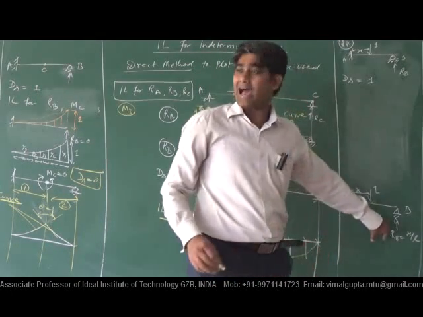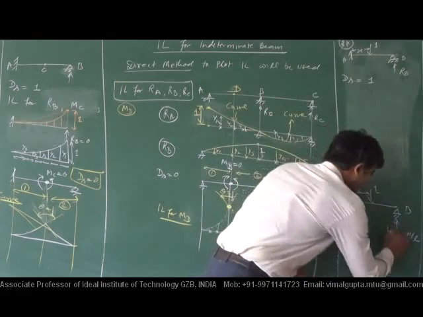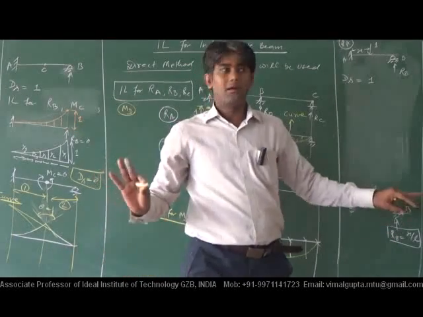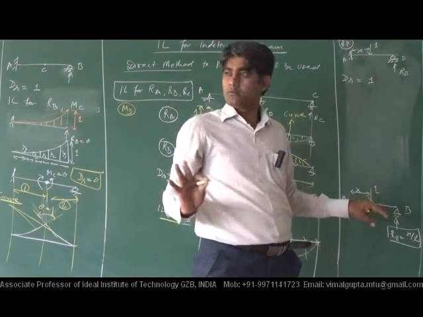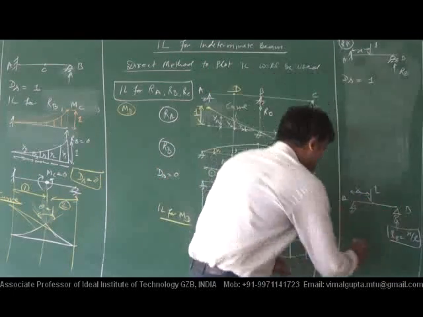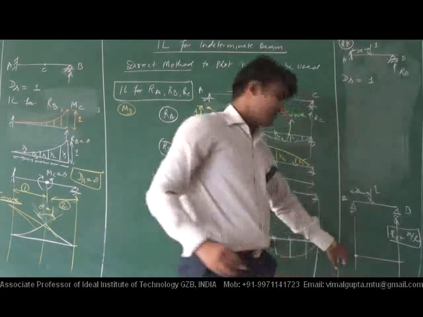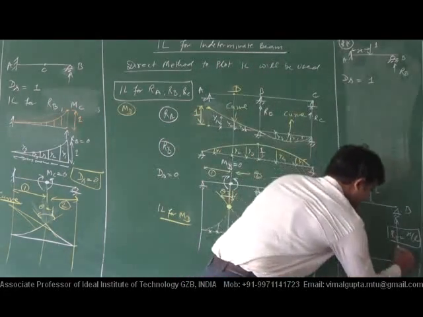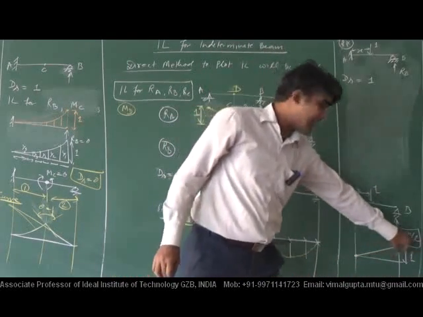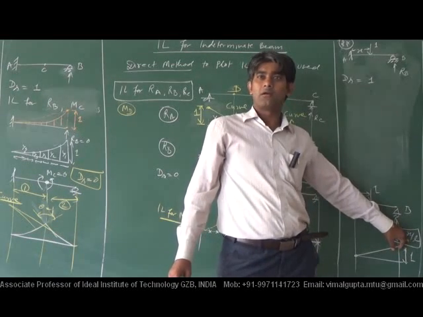If we want to plot the value of IL for RB, what did we do? We plotted this, RB is equal to S by L. And how did we plot it? What was the step? At x is equal to 0, it is equal to 1, and it has that shape because it is linear.